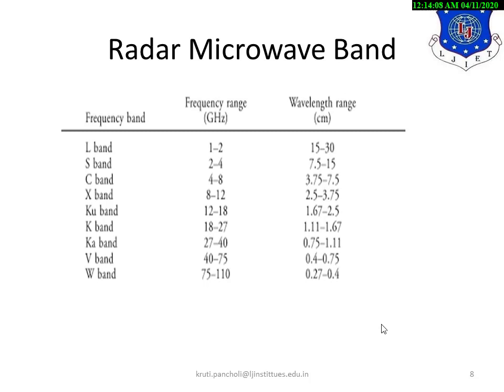Next is the X band, with frequency 8 gigahertz to 12 gigahertz, and this frequency can be used for educational purposes. Next are the Ku band, K band and Ka band.